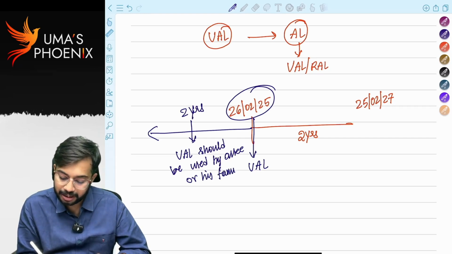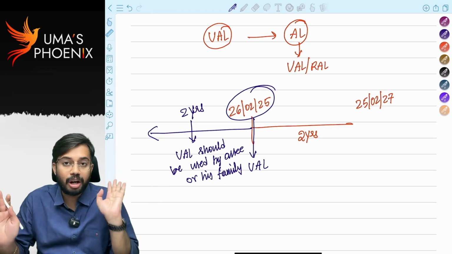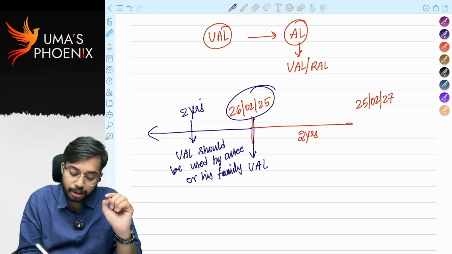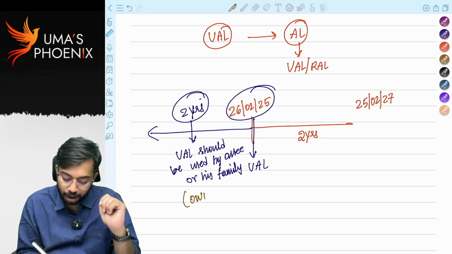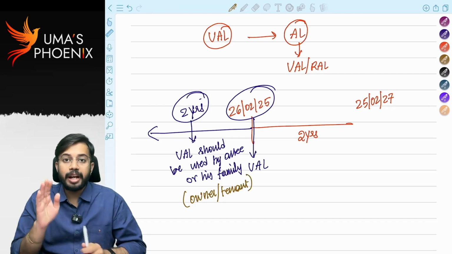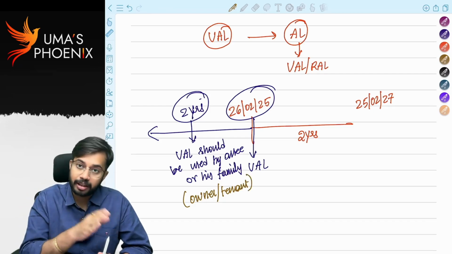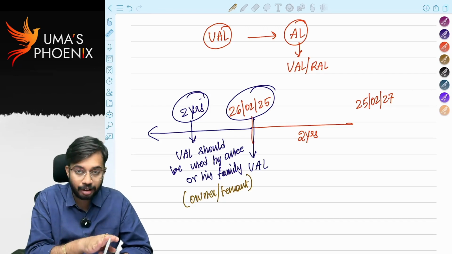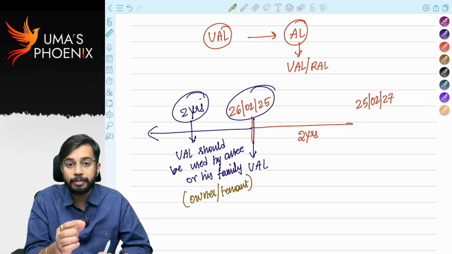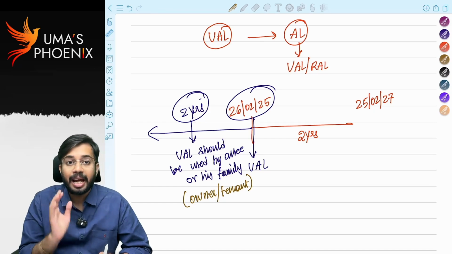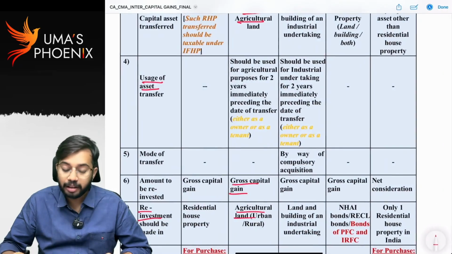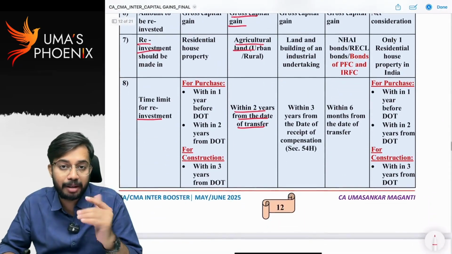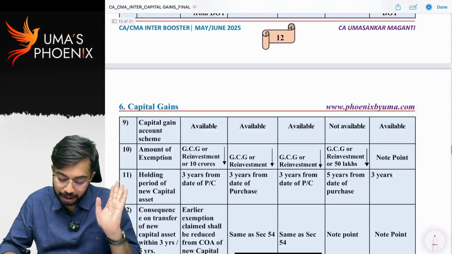Then only exemption is available, otherwise exemption is not available. In last 2 years, SSC can use the urban agricultural land either as a owner or as a tenant. Is it clear? So in the 2 years preceding the date of transfer, urban agricultural land should be used only for agricultural purposes either by SSC or his family members. Then only exemption under 54B is available, otherwise exemption under 54B is not available.